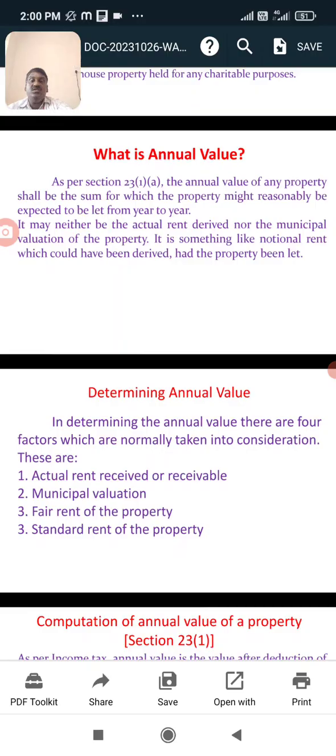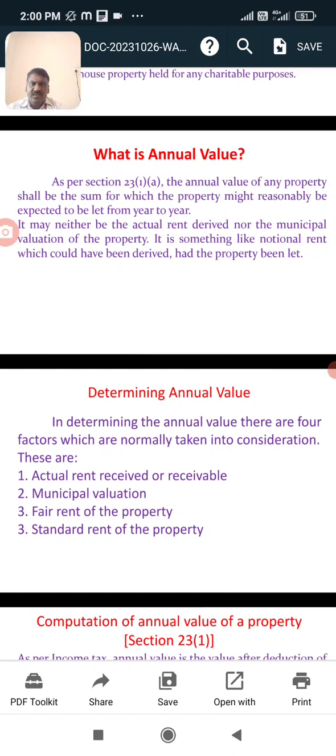Second one, municipal valuation. Municipal valuation means the value fixed by the municipal corporation, the municipal government, for your house, yearly.